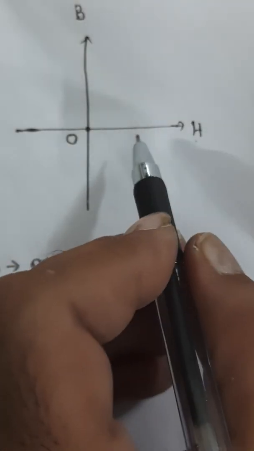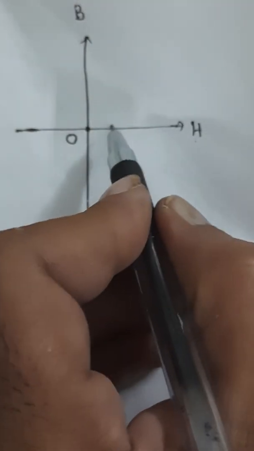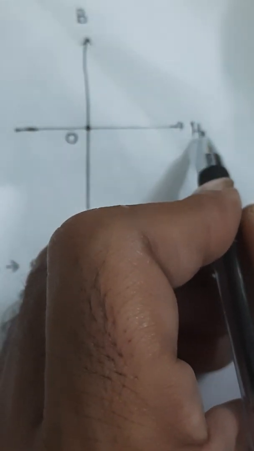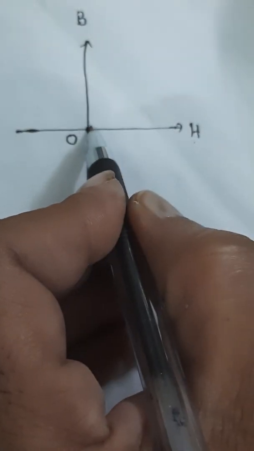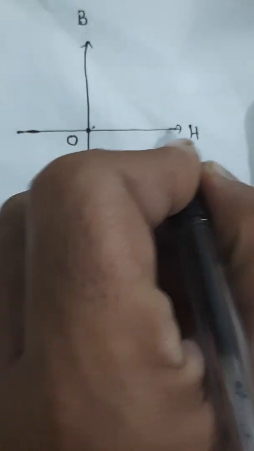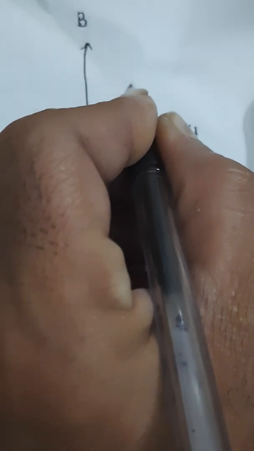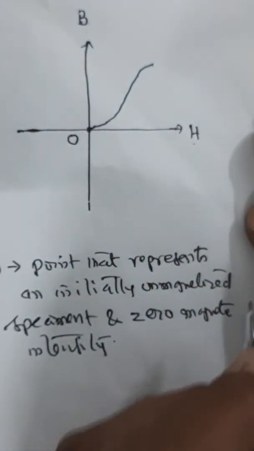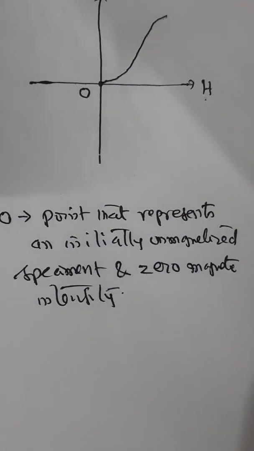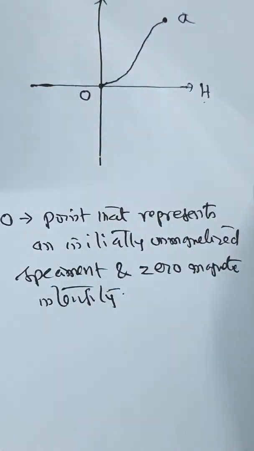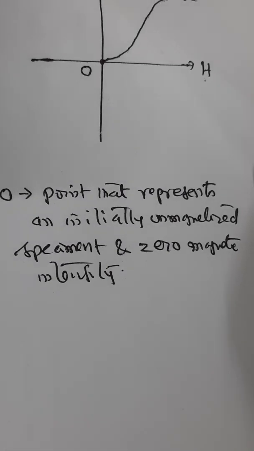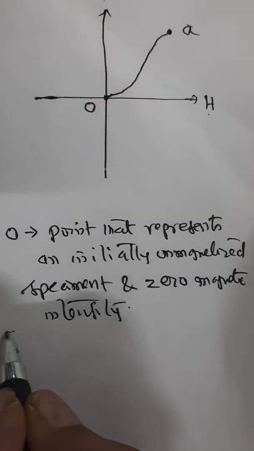Originally it is here. Okay, when you increase intensity, B also increases but not uniformly. So therefore, when you are increasing H, B also increases like that, right? And reaches, let us say, a point A. So that is what we are trying to represent.